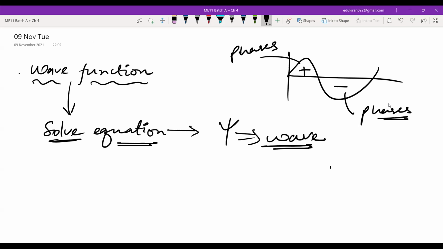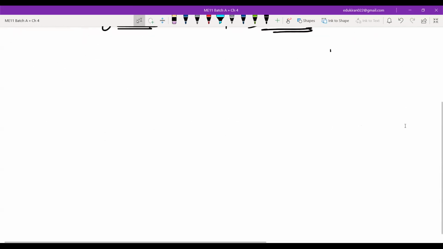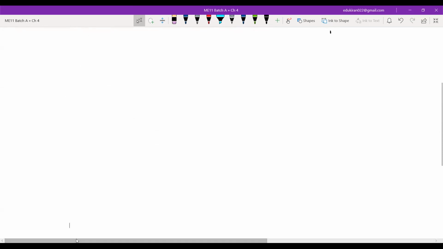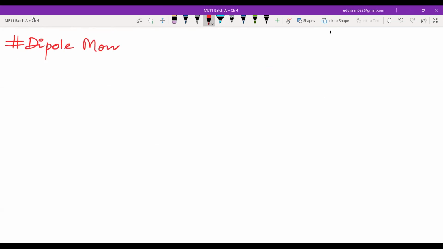First of them is dipole moment. You will learn dipole moment, the definition, and many things in standard 12 in physics. It is a main portion of physics, but let us just see what it is.